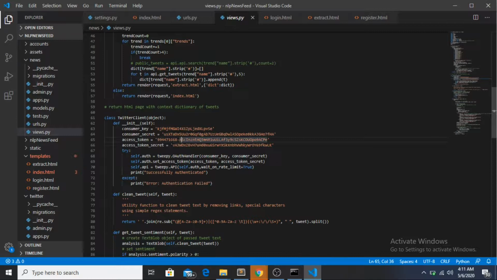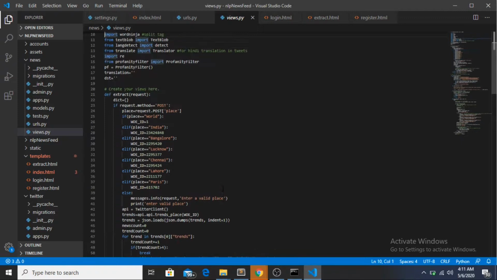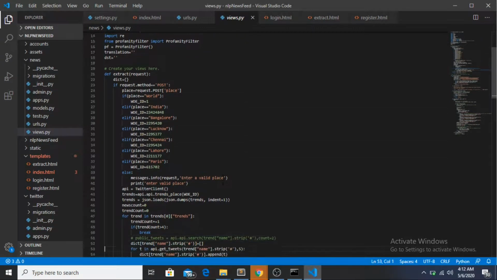This is responsible for the authentication with the Twitter API. It has the consumer key, consumer secret key, and token keys, and then this will authenticate with the Twitter API. If the authentication fails, it will print a message that authentication failed. So this is responsible for the authentication. Right now we are concerned with the API only.